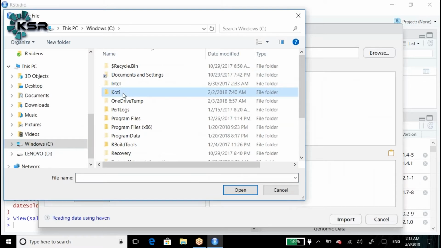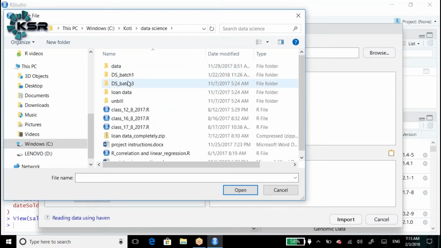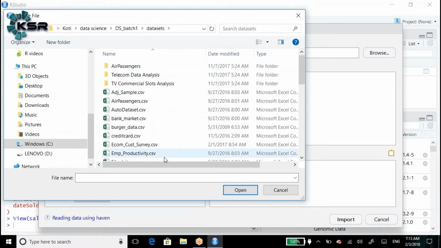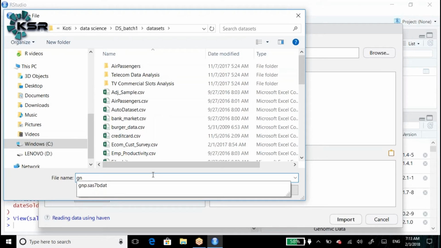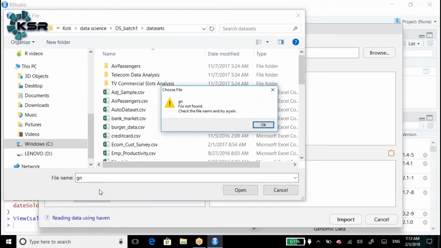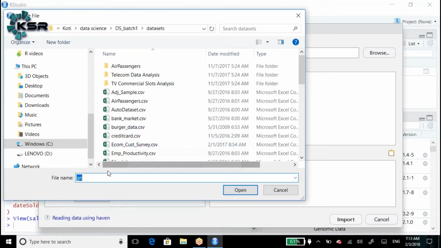How do we import? Here we have one data set, GNP. Can everyone see GNP.sas7bdat? So we are selecting the data.